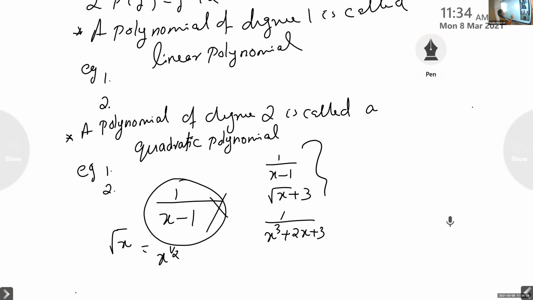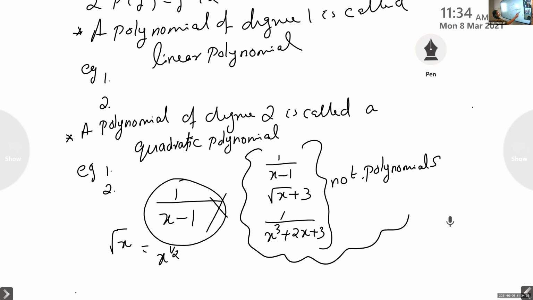All these are not polynomials. For polynomials, the power of the variables must be integers. So we can put this in a cloud, so that while passing through the chapters, you may notice these are not polynomials.